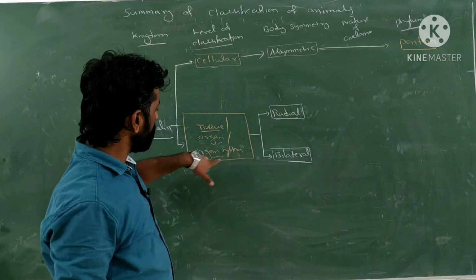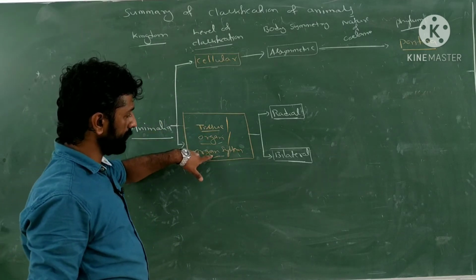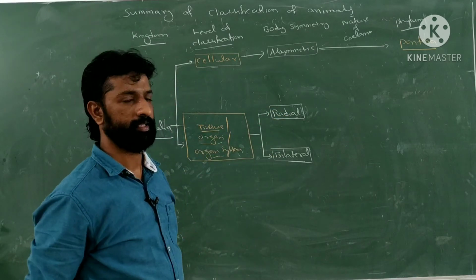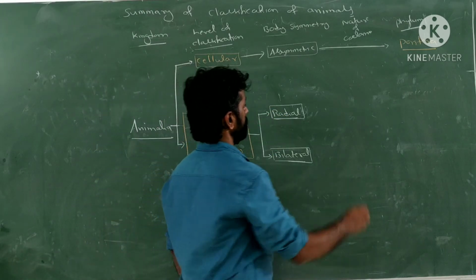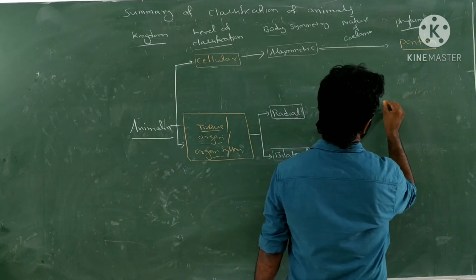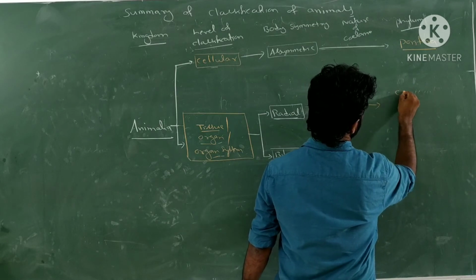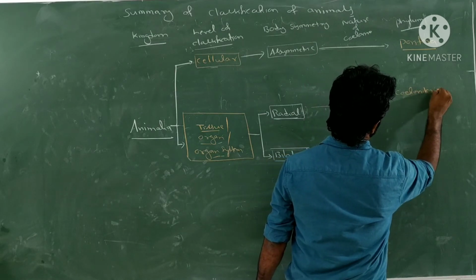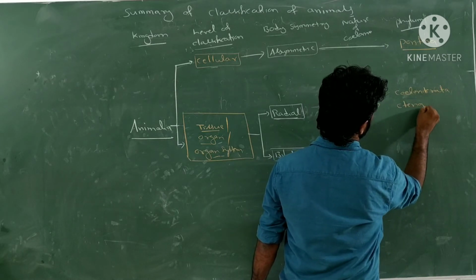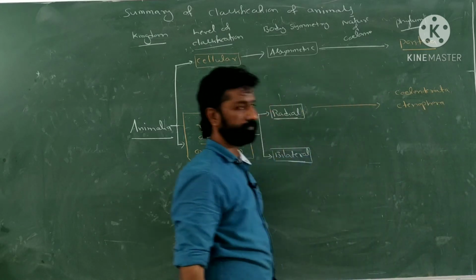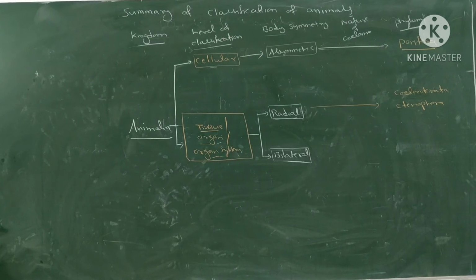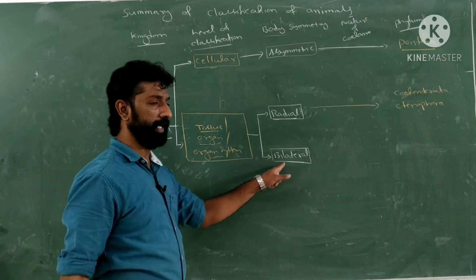Similarly, if the organisms contain tissue or organ system level of organization, and if they are radially symmetric, that also contains organisms which do not possess any type of coelom, and that group of organisms includes the phyla Coelenterata, and along with that one, Ctenophora. Okay, so like that. The other group left is the organisms which possess bilateral symmetry.